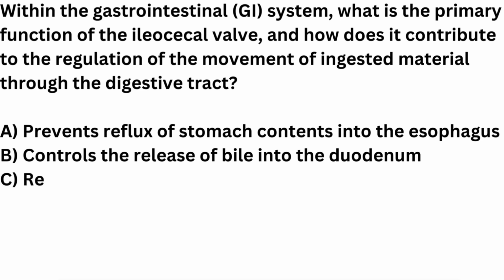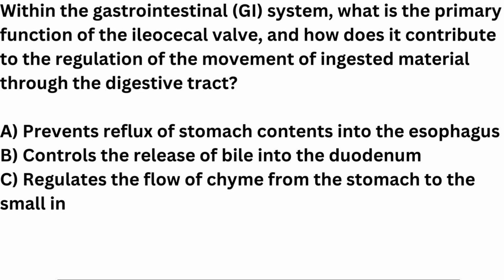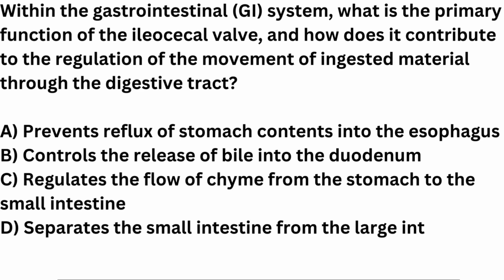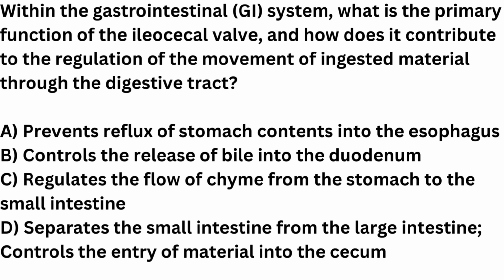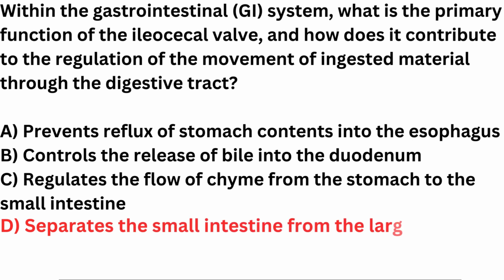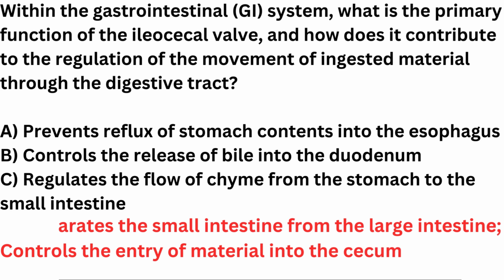C. Regulates the flow of chyme from the stomach to the small intestine. D. Separates the small intestine from the large intestine, controls the entry of material into the cecum. Correct answer is D. Separates the small intestine from the large intestine, controls the entry of material into the cecum.